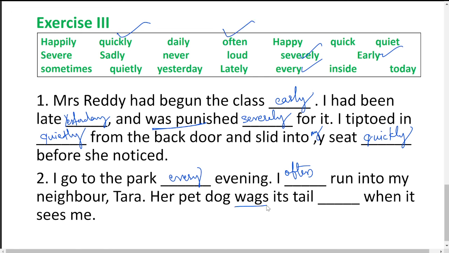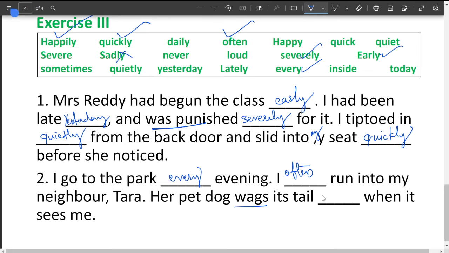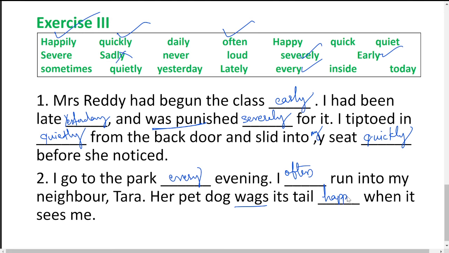Her pet dog wags, in the sense shakes, its tail dash when it sees me. So how does it wag? It wags its tail. What can you use? Quietly, sadly, happily. Sadly cannot be used. Wags is related to happiness, so we can go with happily. Now look at this. I go to the park every evening. I often or I sometimes run into my neighbor Tara. Her pet dog wags its tail happily when it sees me. When do dogs wag their tails? When they're happy. So you can go with the adverb form, happily, here, right?